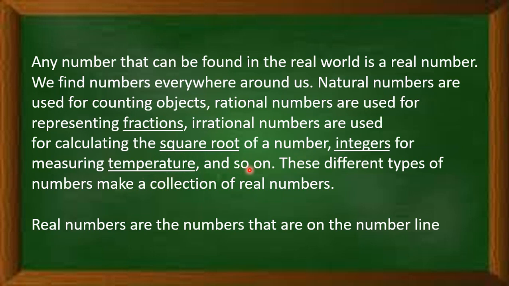The collection of all these types of numbers is known as the real numbers, which can be present on the number line. That means real numbers are the numbers that are on the number line.